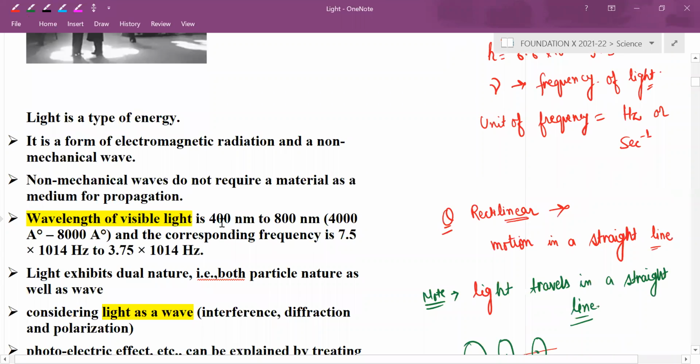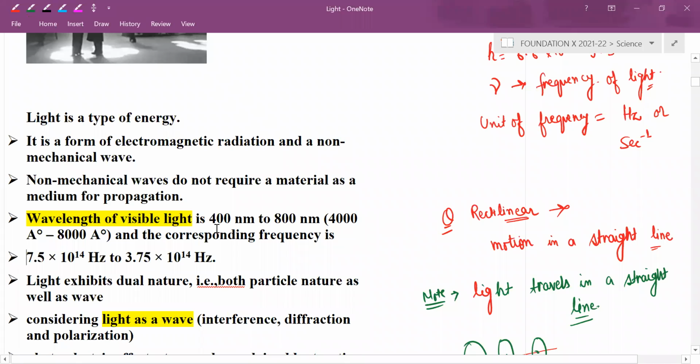This is an approximate value. 4,000 angstrom to 8,000 angstrom. And the corresponding frequency is how much? 7.5 into 10 raised to 14 hertz to 3.75 into 10 raised to 14 hertz.